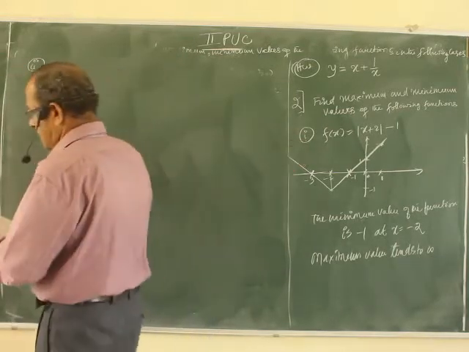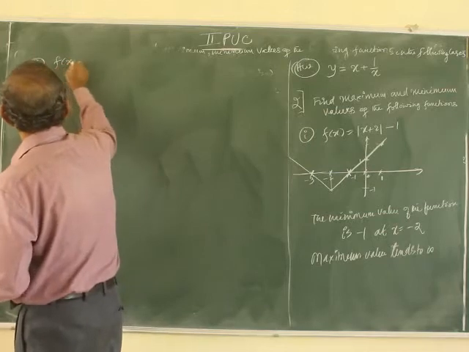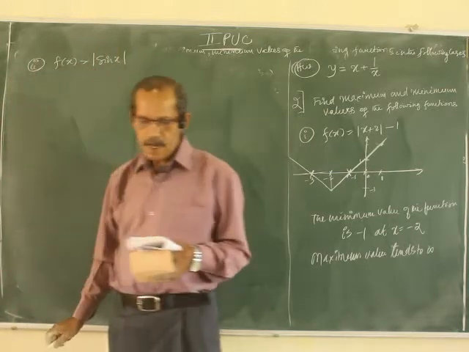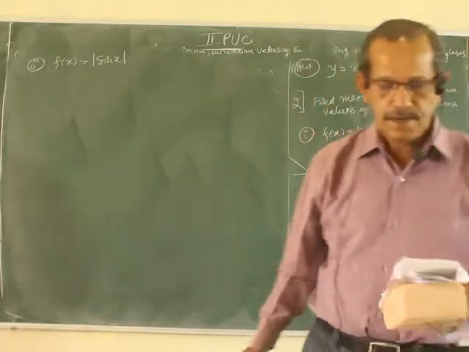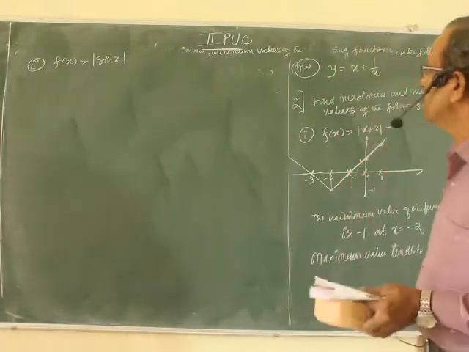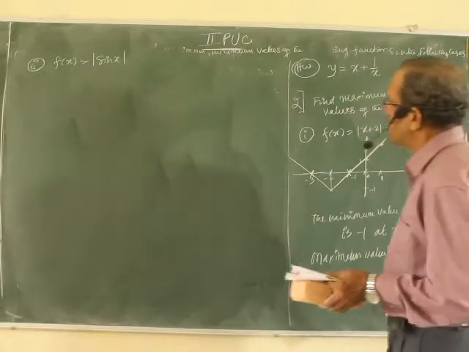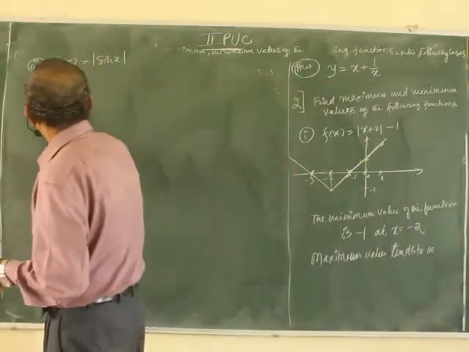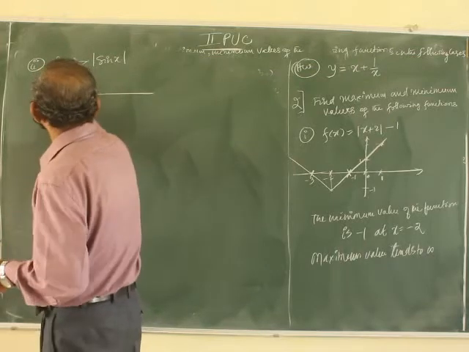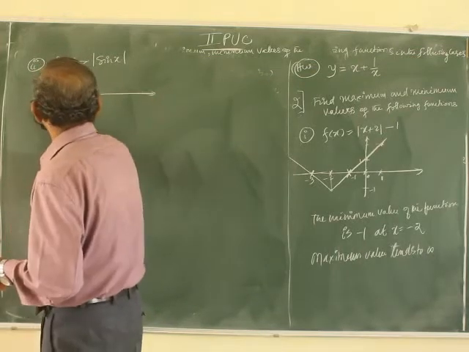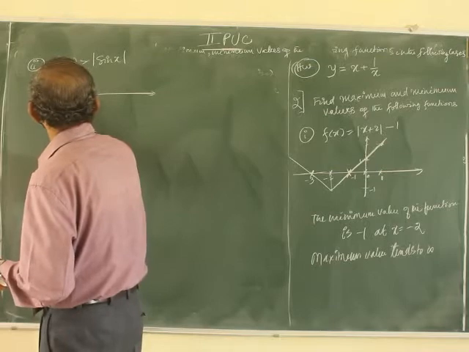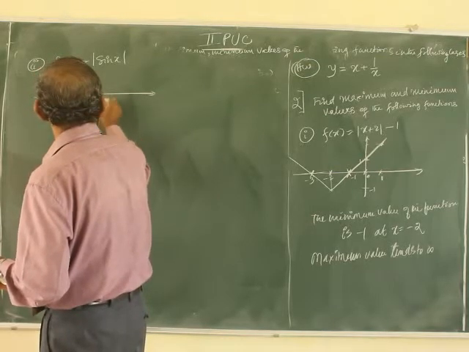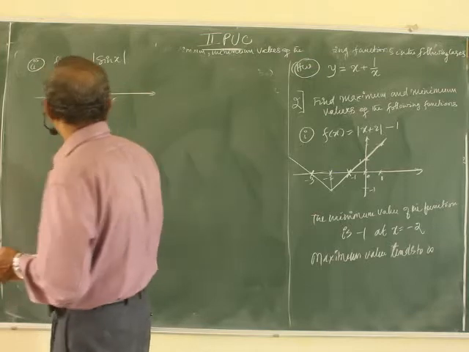Second one is f of x equal to mod sin x. Find the maximum value of the function and the minimum value of the function. Zero, pi by 2, pi, 3 pi by 2, 2 pi, and so on.